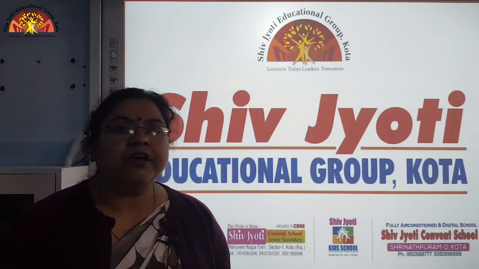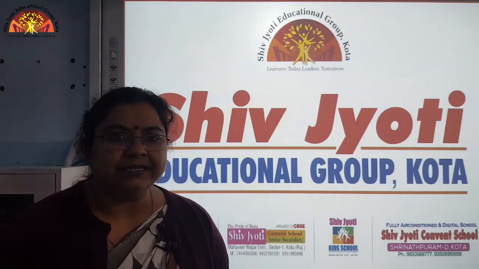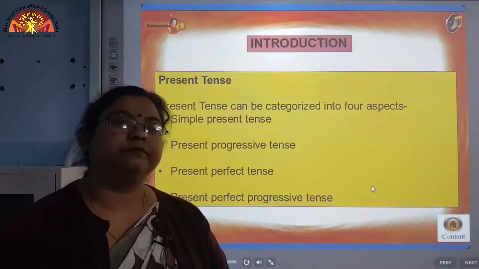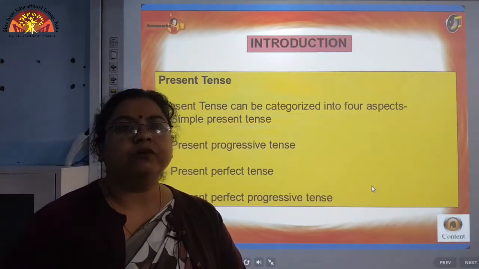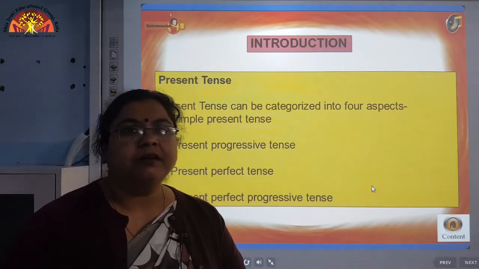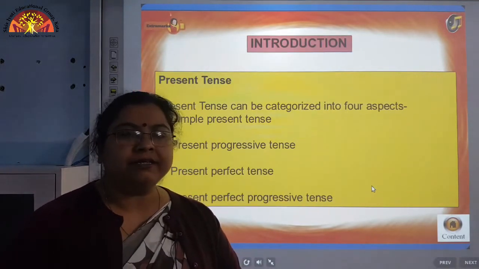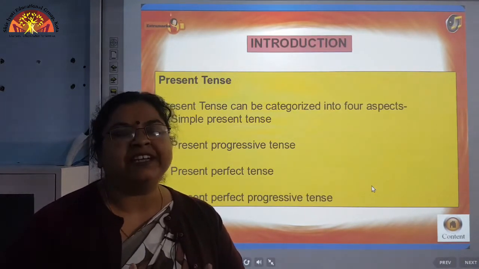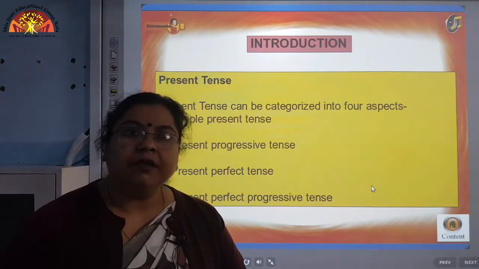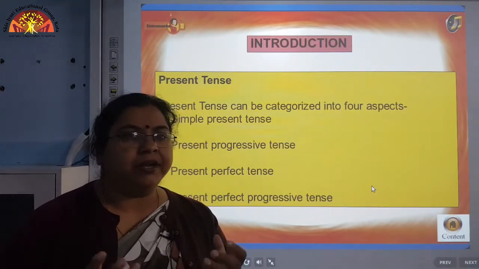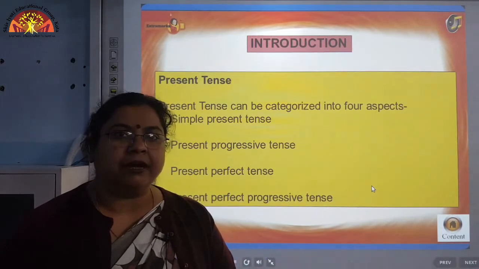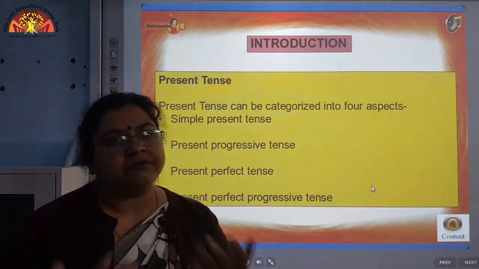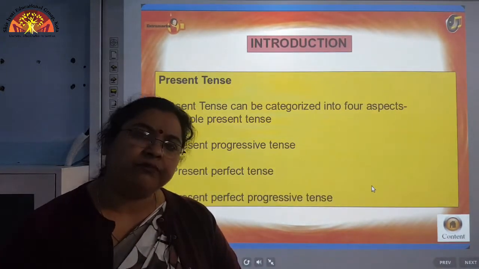So today we are going to take up a grammar topic, tenses. Now let us look at what tenses are all about. So students, as we know, tenses is a phenomenon, or we can say it is a concept which gives us the way or solution to express time, that means when a particular action has taken place, when it has been performed by the subject, and the expression of that is being done with the help of tenses.